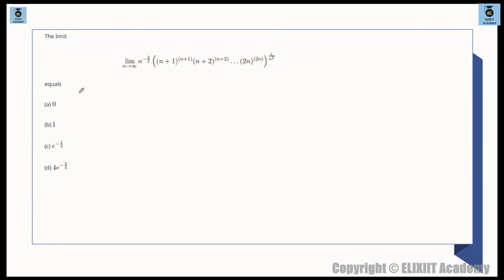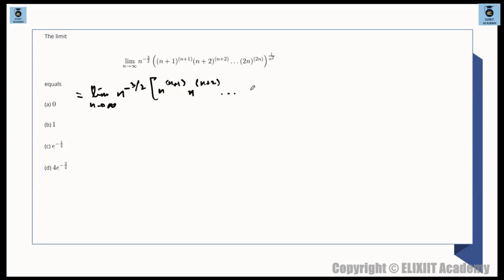So we are having limit n tends to infinity, n to the power of minus 3 by 2 times of n plus 1 whole to the power of n plus 1. ठीक है? What I'm doing is, first I'm taking out n common from all the terms. So n to the power of n plus 1, फिर 2 to the power of n plus 2, and so on.